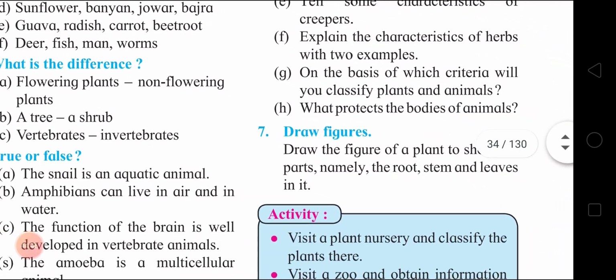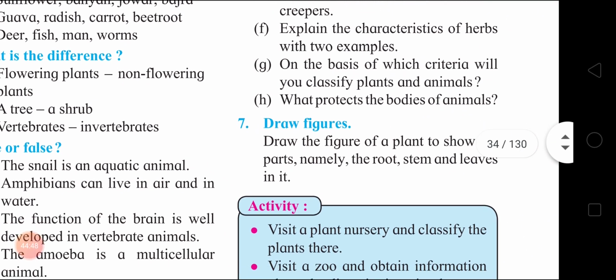Next, on the basis of which criteria will you classify plants and animals? First, criteria for classifying plants are as follows. A. Height. B. Shape of stems. C. Period of life cycle.